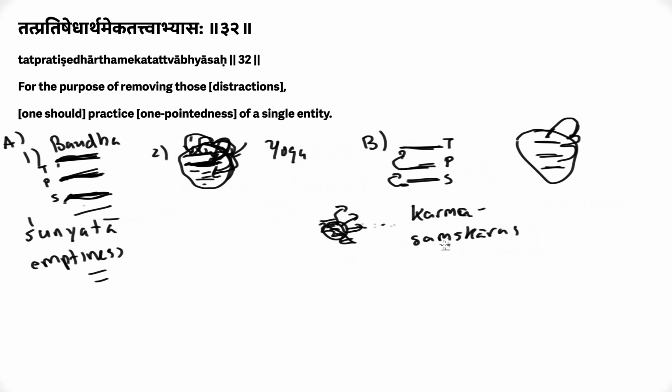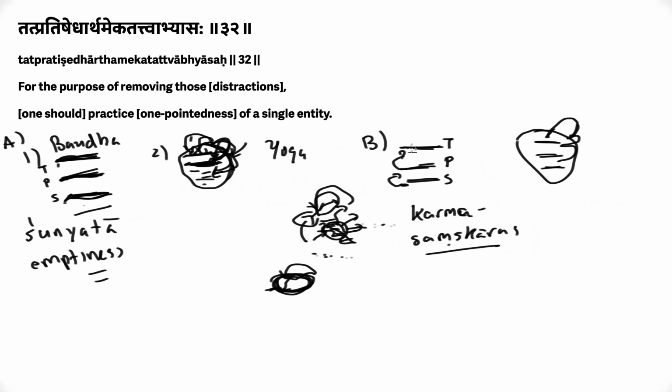And then samskaras, the mental impressions that create the karma in an individual, right? The mental impressions will lead you, a habit will make you do something, then you'll go do it, you'll create karma, and then something will come back to you. The whole process, right, of you doing something, of a habit making you do something, going out and coming back, the whole process implies that there has to be a thing that everything is happening to.